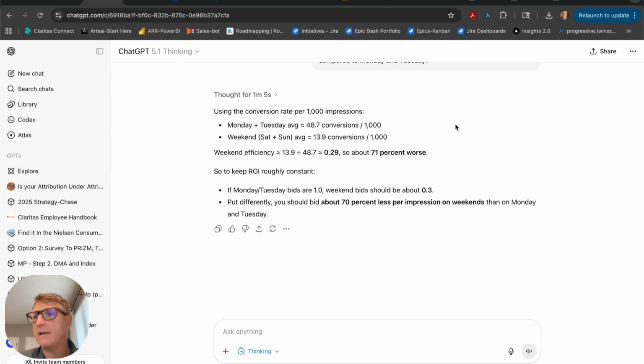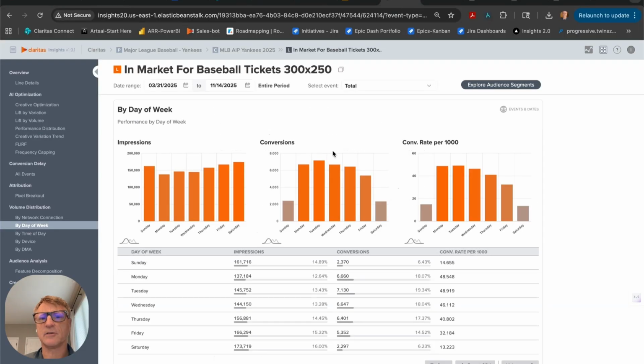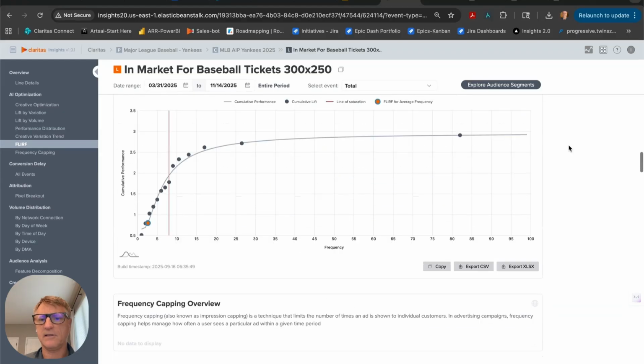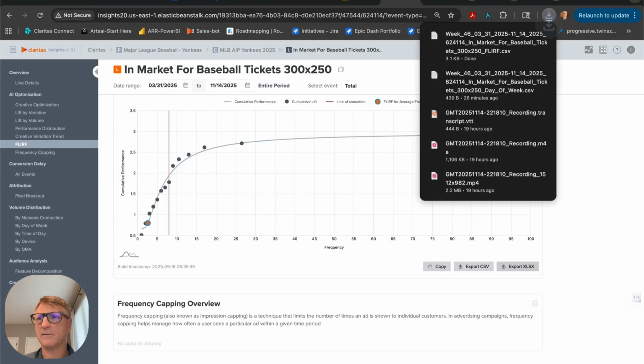Okay, we're going to hit pause and give you the data set so that you can repeat this analysis. Again, it's a simple analysis. You'll try it with the spreadsheet. You can try it with the image. You can try it with the long prompt and the short prompt. Then we will come back and we will do that more extensive analysis, which is calculating the diminishing returns with curve fitting using this data set, which we'll download and make available for you as well.